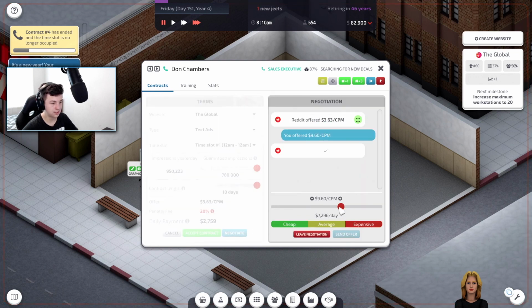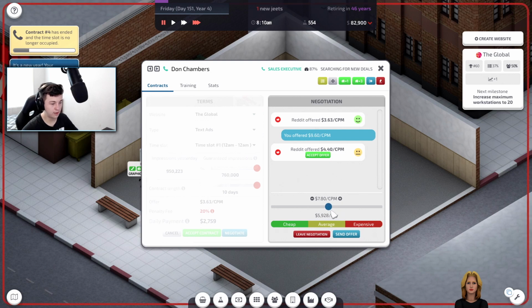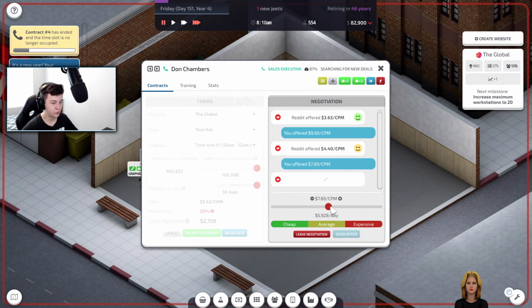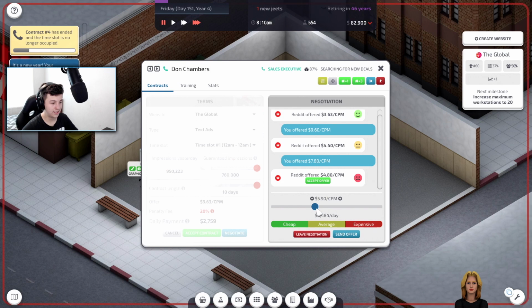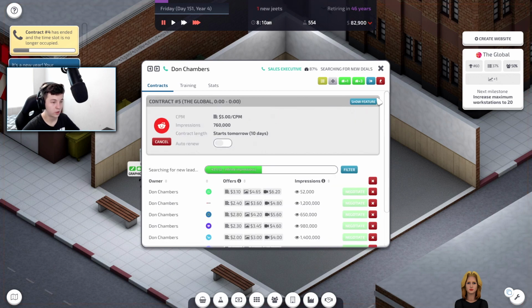Let's go 960 and just see. We'll try and push them up a little bit. 780. Ooh, that's 38%. 480. Let's go maybe 5. Good. Alright, so he's accepted that offer. We're going to do auto renewal there, so hopefully we can do pretty well.